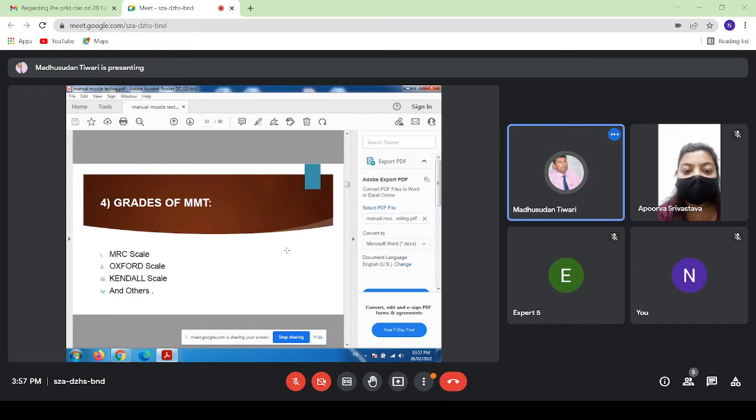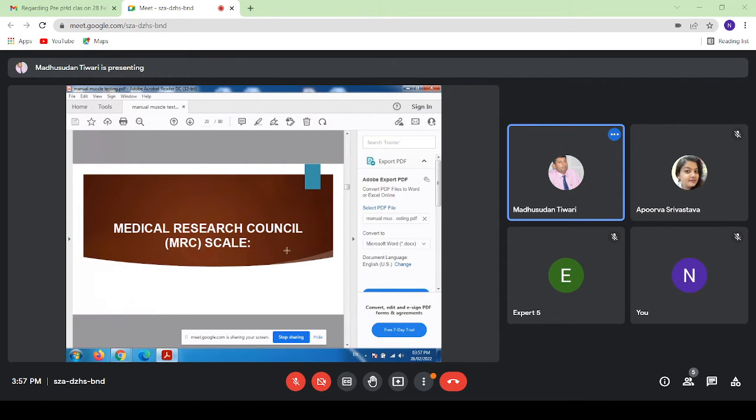Now, grades of MMT. There are basically three scales: the MRC grade scale, the Oxford scale, and the Kendall scale. Some other scales are also there, but these three are the widely known grades of MMT. MRC stands for Medical Research Council scale.